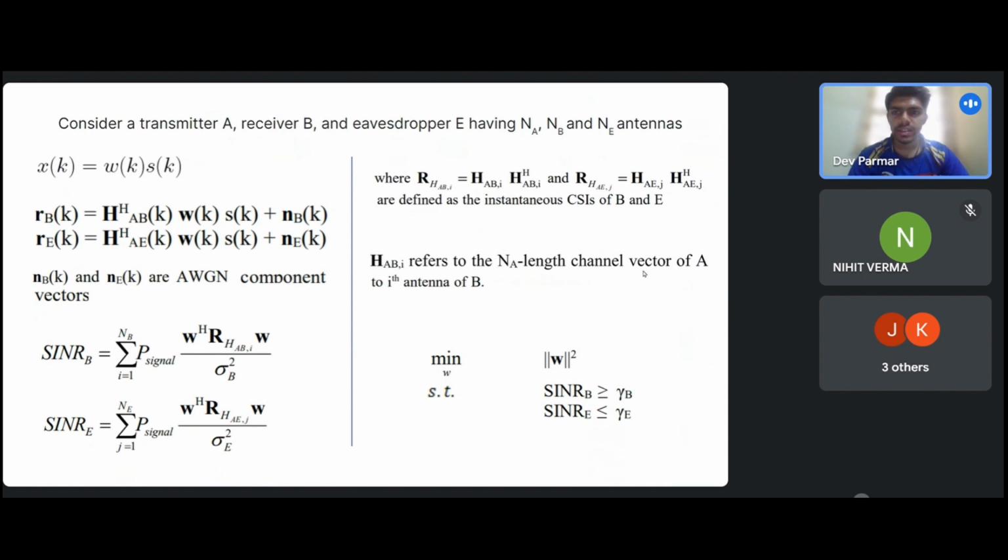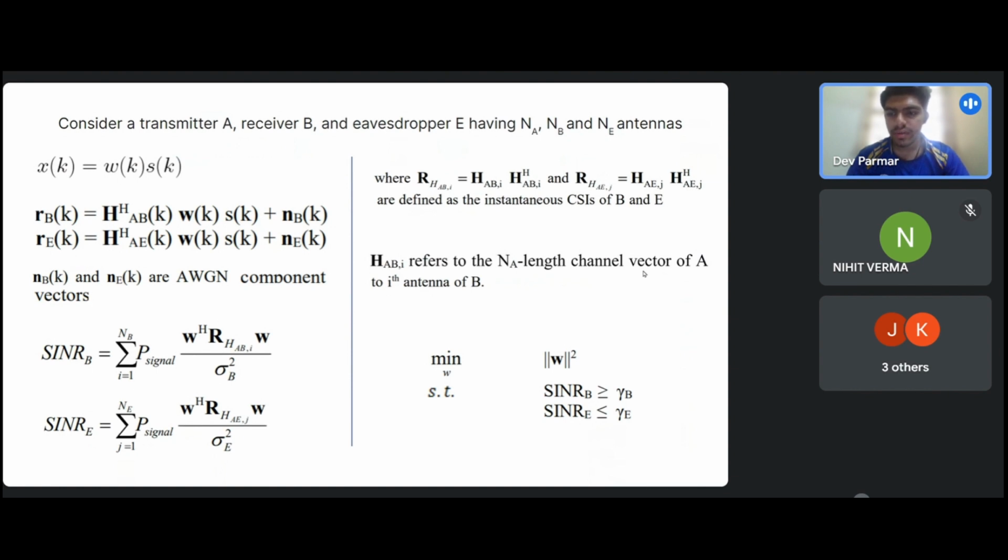So let us consider a scenario. Consider a transmitter A, receiver B, and eavesdropper E, which are having NA, NB, and NE antennas. So here, signal SK will be the transmitted signal provided by transmitter A. Then SK now will be multiplied with NA sized weight vector WK and form a transmission signal vector XK.